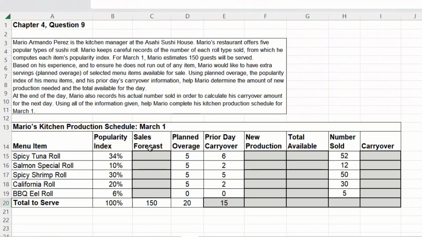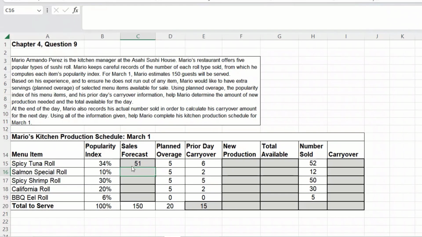If we remember right, we can calculate our production by taking our sales forecast, or the number of guests that we're projecting, and multiplying that times our popularity index. So we think we're going to sell 51 spicy tuna rolls.